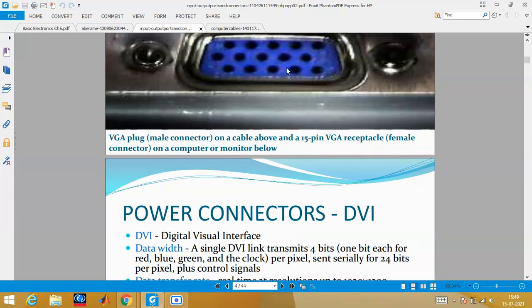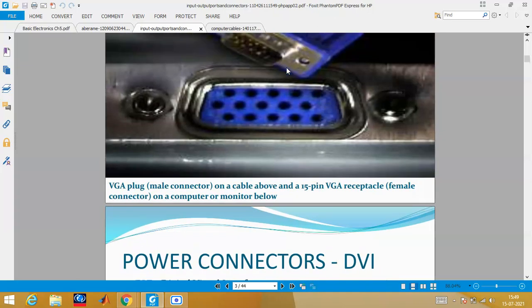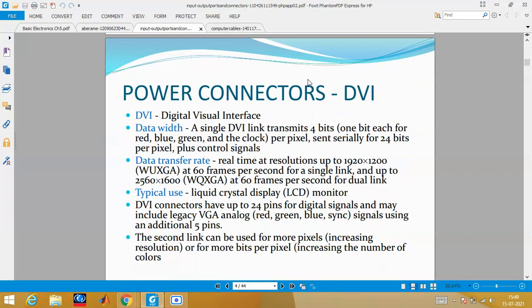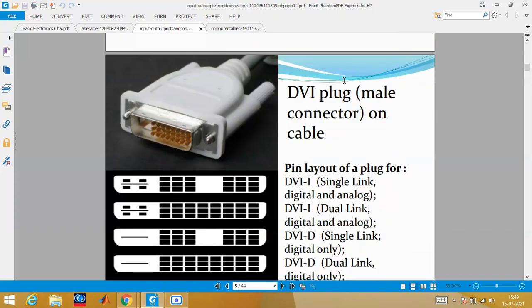We basically use this to display our computer screen or laptop screen onto a wall or somewhere, like a projector. If you want that, you should have that VGA pin. Now I'll show you another. This is the DVI pin. This is known as DVI male and this is known as DVI female slots.